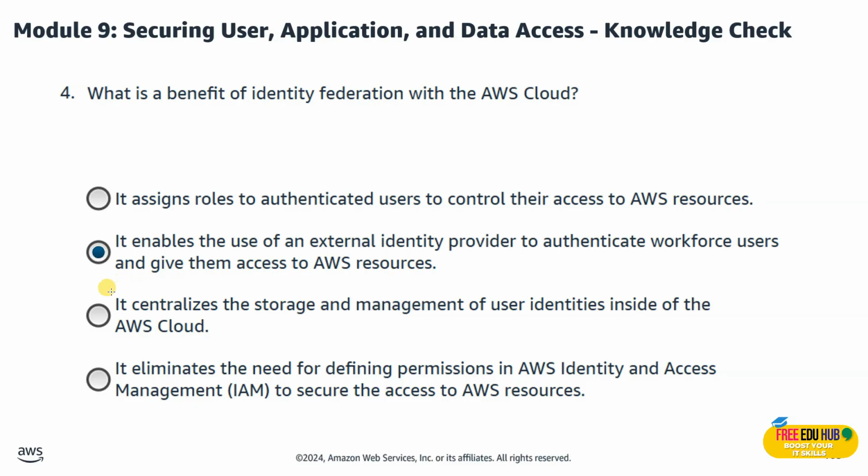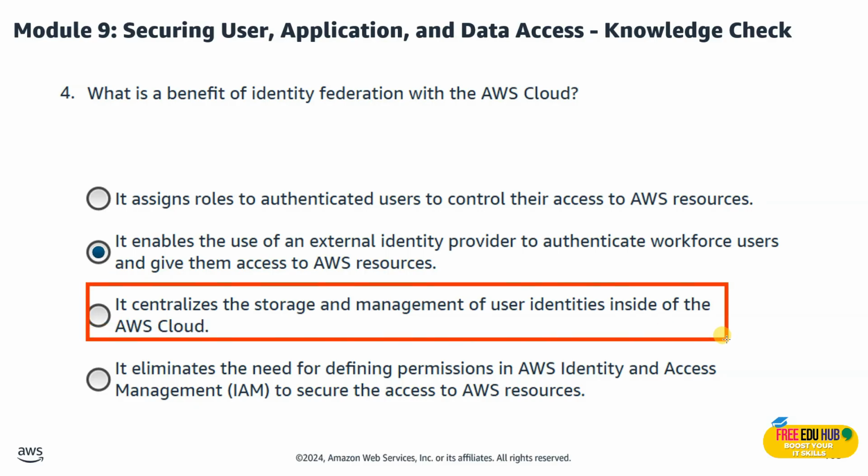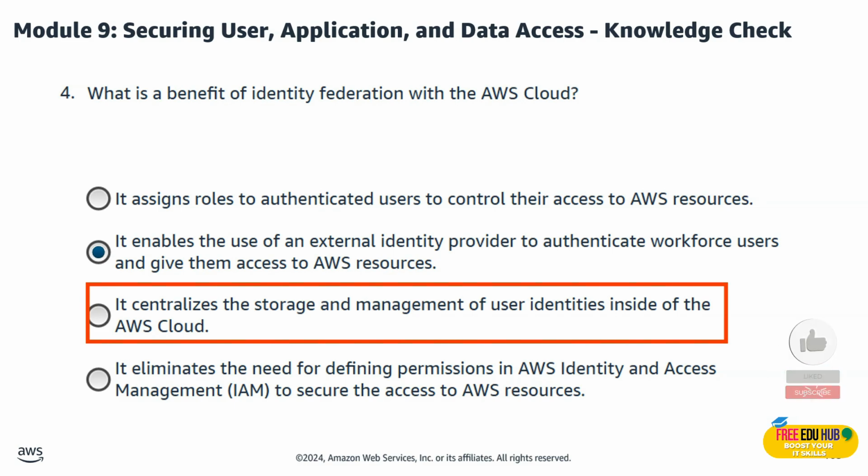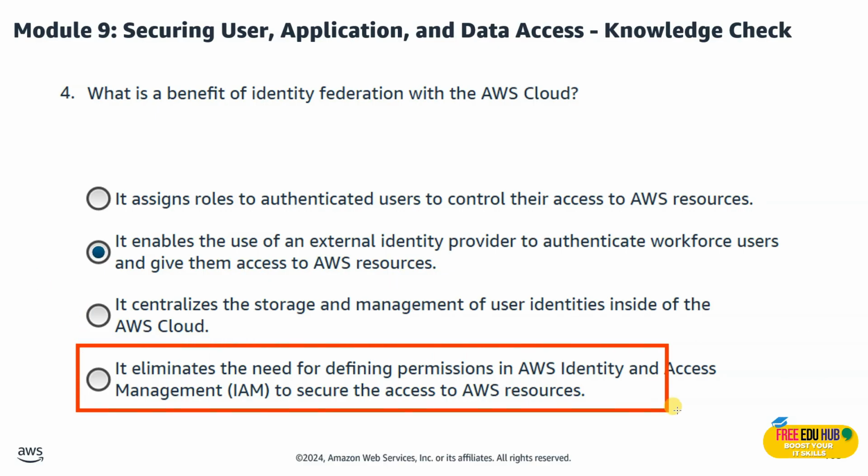Then if we look at the second option, it centralizes the storage and management of user identities inside of the AWS cloud. Federation keeps identity management outside AWS, so that's not correct as well. Then it says that it eliminates the need for defining permissions in AWS IAM to secure the access to AWS resources. IAM roles are still required for access control.